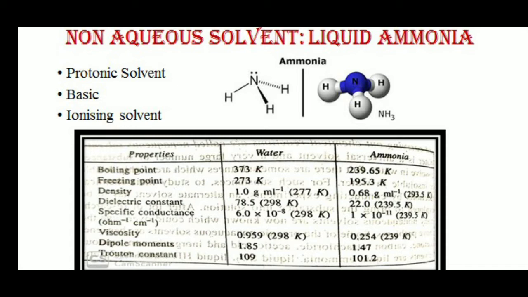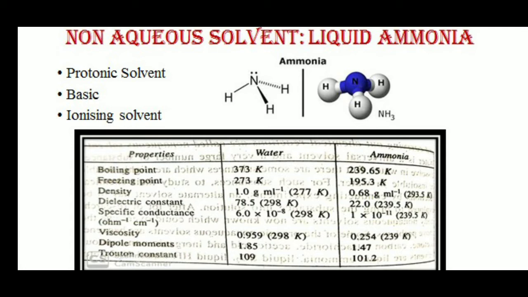Ammonia also has lesser specific conductance: 1 into 10 raised to minus 11 at 239.5 Kelvin, whereas for water it is 6.0 into 10 raised to minus 8 at 298 Kelvin. Ammonia has viscosity 0.254, whereas water has 0.959, so ammonia is less viscous than water.